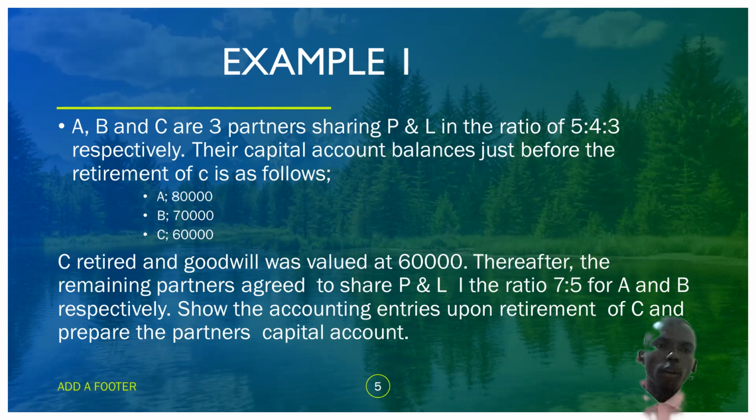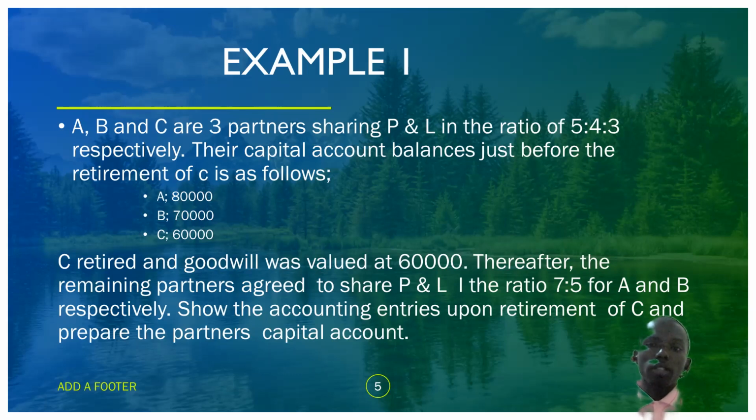We are still continuing. C retired and goodwill was valued at 60,000. By the time C was retiring, the goodwill was valued at 60,000. Note this well, so that it will never be a big deal when we are doing the calculation. Thereafter, the remaining partners agreed to share profit and loss in the ratio 7:5 for A and B respectively.